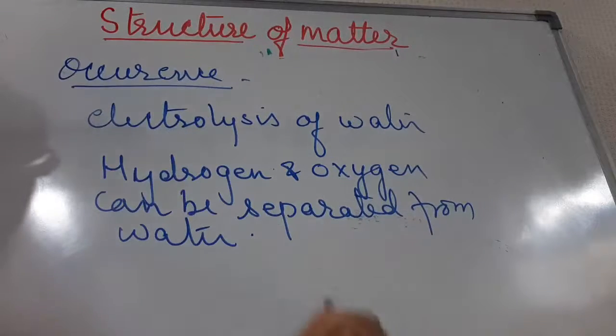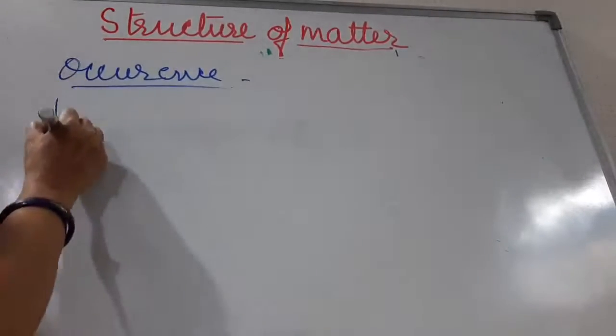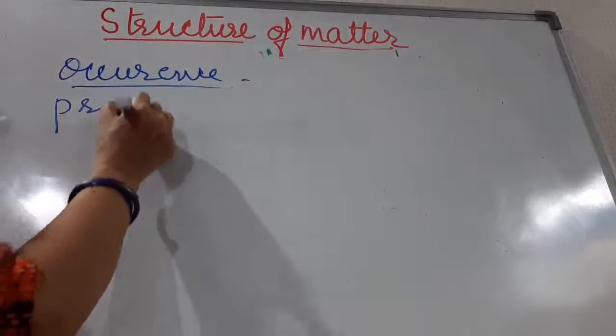Now children, let us see what the properties of compounds are.